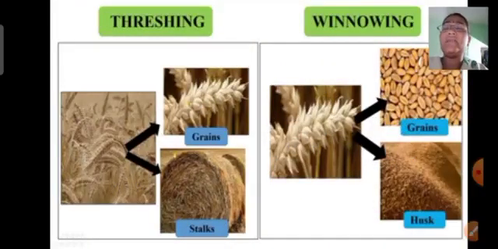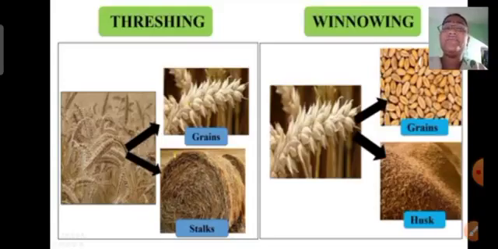Now children, I hope you understood this winnowing method. So let's move on to the next topic. But before moving forward, let's clear once again so that you don't get confused between threshing and winnowing. Alright? So what is threshing?